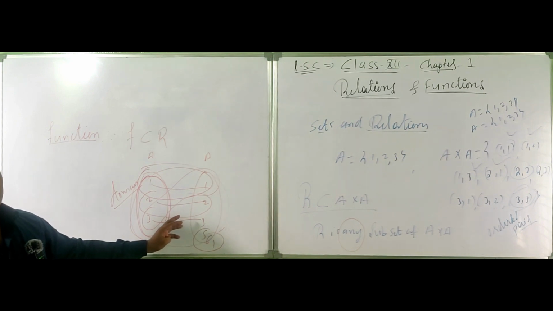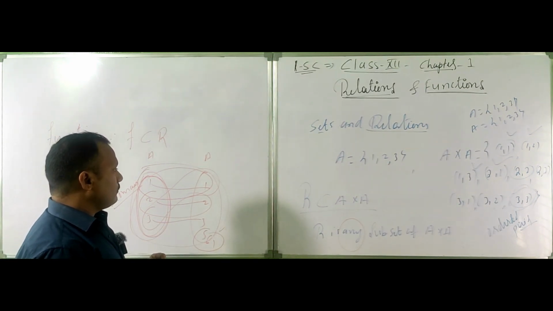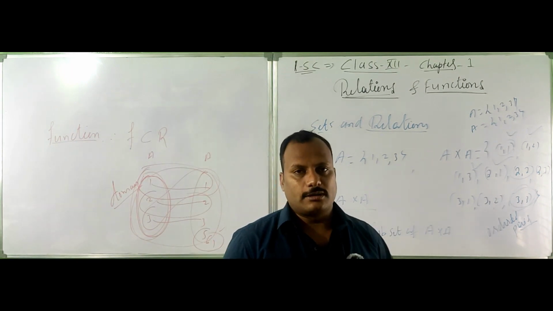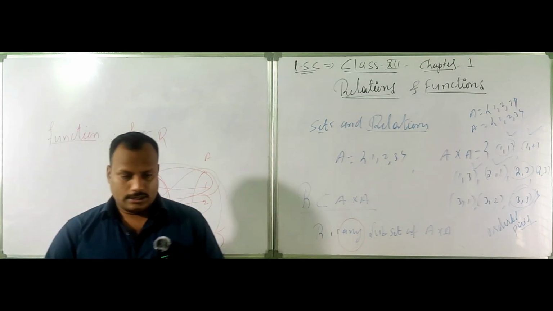That is the condition. A function is a special subset of a relation.